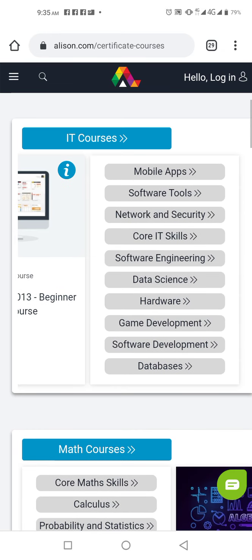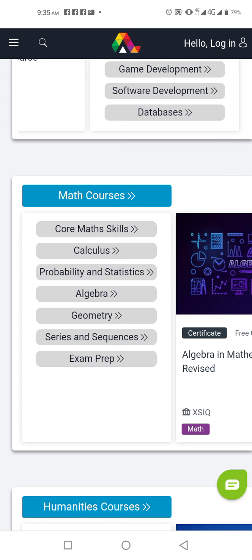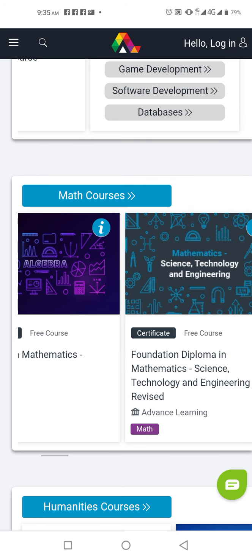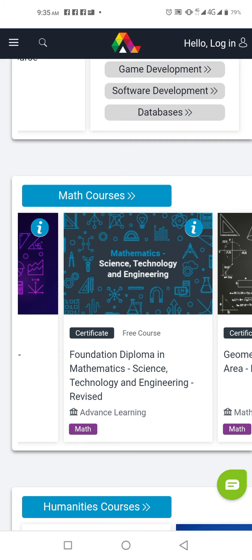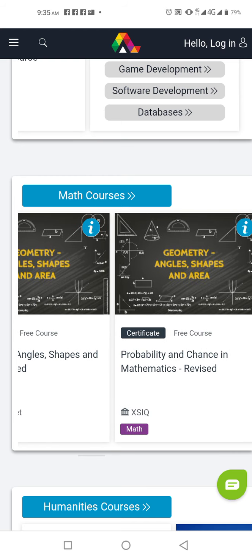Okay, this one is IT courses. Those ones are IT courses. This one is math courses. So core math skills, calculus, probability, statistics, algebra, geometry, series and sequences, exam prep. So if you are interested in the maths kind of person, you would want to check out one of these courses. Algebra and mathematics revised, foundation diploma in mathematics, science, technology, engineering revised, geometry, angles, shapes and area revised. Okay, this one is probability and chance in mathematics revised.